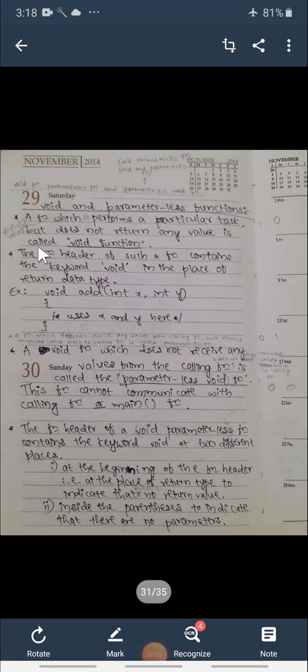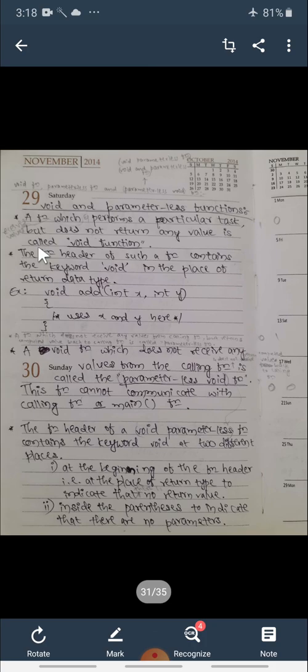Hello friends, in the previous class we have seen the location of a user defined function. That is, we can write a user defined function, or a function definition, in three possible locations. One is before the main function, or else we can write it after the main function, or else we can write it in a separate C file or C program.